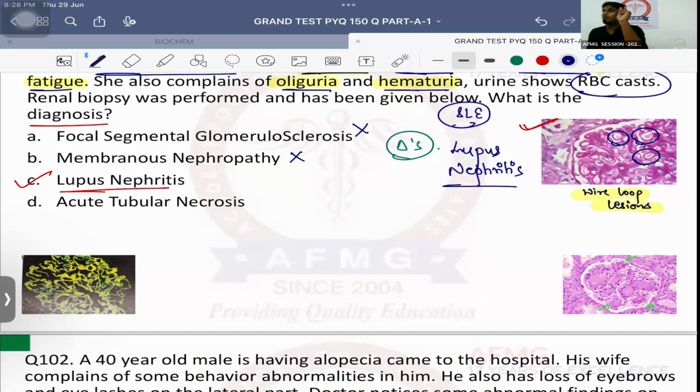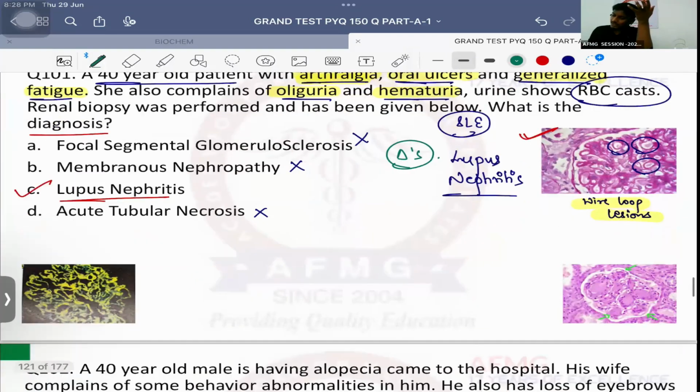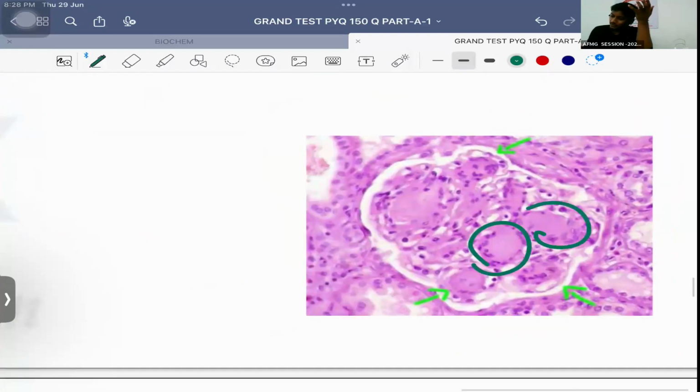Malignancy is associated with membranous nephropathy. And important, in membranous nephropathy, what appearance is seen? Spike and dome appearance is seen on the immunofluorescence. Okay? Acute tubular necrosis is also not seen because acute tubular necrosis is usually seen in cases of rhabdomyolysis or myoglobinuria. Okay? What is this, anybody? These nodules.